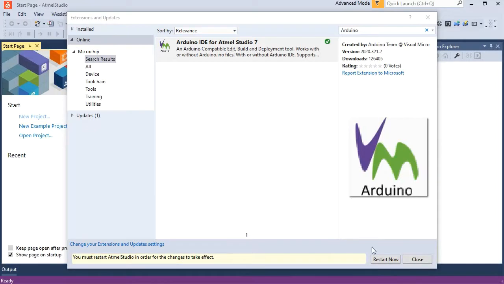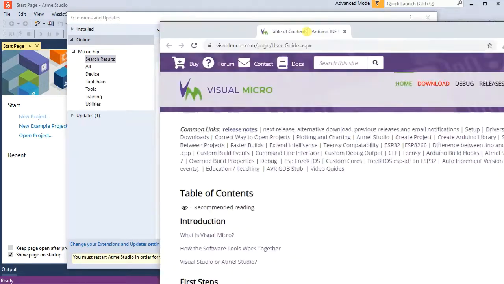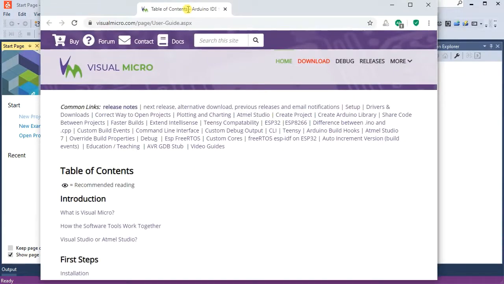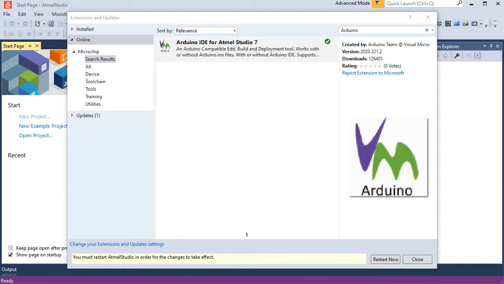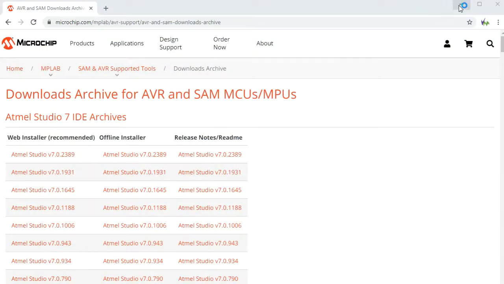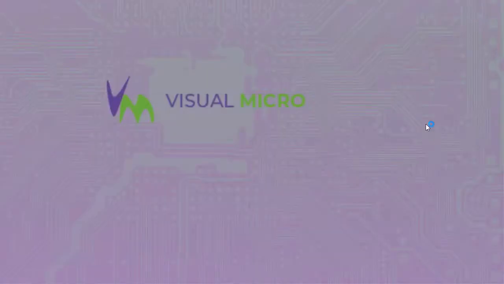So once that's completed, you've got to restart Atmel Studio to make the extension come to life. And you'll also have our documentation page opened up in a web browser for you at this point, so you can begin to work through either configuring the IDE or some of the tutorials.